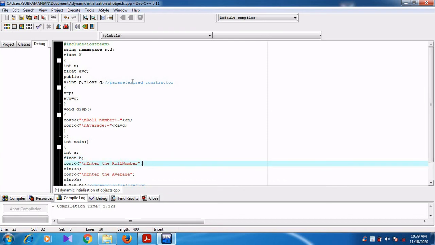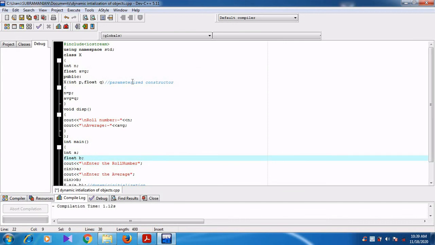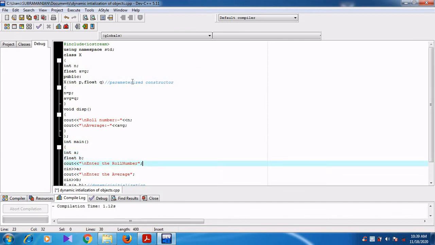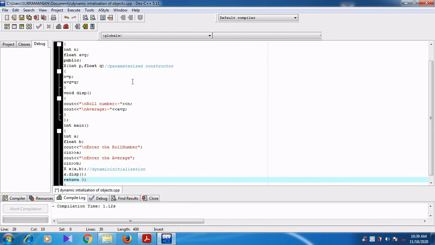In int main, we are declaring two variables, int a, float b. Now you see here, enter the roll number: we are getting the input for a. Enter the average: we are getting the input for b. So here the input is received from the user.